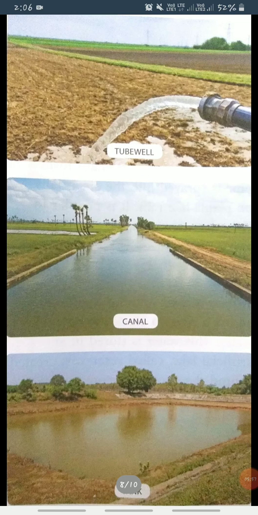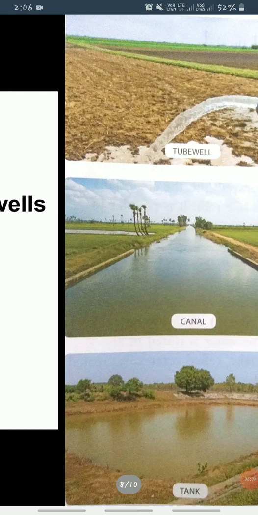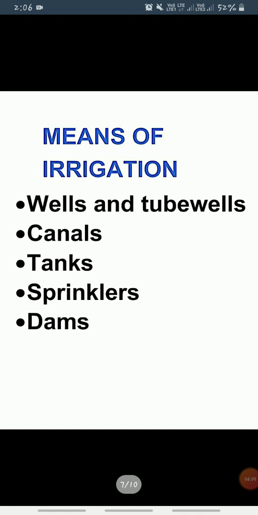Now come to the point. So now you can see here it is a tube well, canal and tank. Okay, now we'll discuss this. So wells and tube wells. In villages, people dig wells to bring groundwater to the surface. Water is drawn using a Persian wheel. Sometimes groundwater lies at a great depth. In such a case, a deep hole is dug and a tube is sunk in the hole and water is brought up using an electric pump. So such a well is called a tube well. So they are widely used in पंजाब, हरियाणा, उत्तर प्रदेश एंड गुजरात.